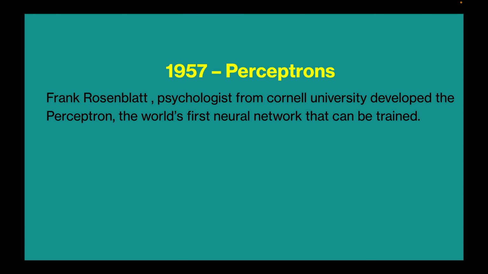In 1957, Frank Rosenblatt, a psychologist from Cornell University, developed the perceptron, the world's first neural network that can be trained.